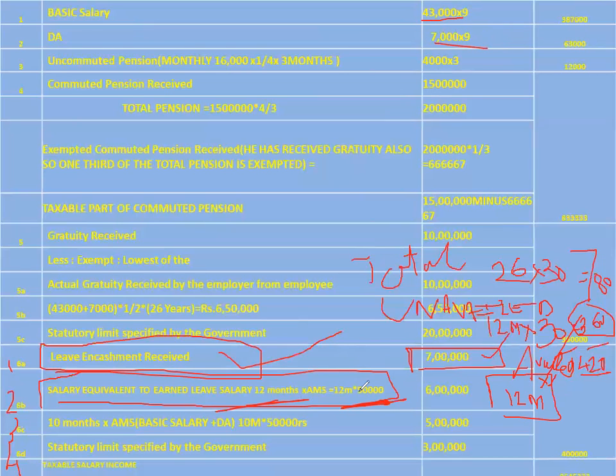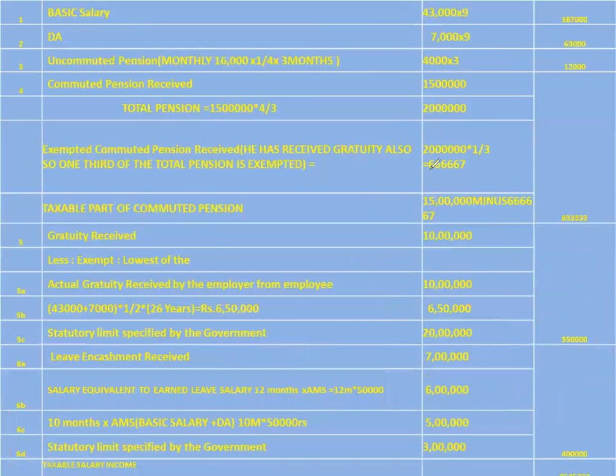So 43 plus 7 is 50,000 rupees, the monthly salary for the calculation of earned leaves. So 12 months leaves are still pending, which he can't avail because he has retired. So 50,000 into 12 is equal to 6 lakh rupees. So 6 lakh rupees is the second calculation.